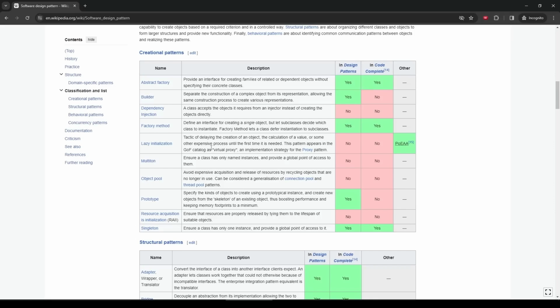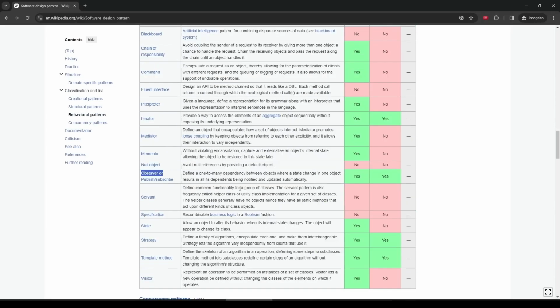Another pattern we've actually already seen is the observer pattern. This is a pattern where an observer interacts with a subject to be notified whenever something happens. So yep, this is literally what we already covered in the events lecture. A class subscribes to an event and gets notified when that event is fired. So using events is essentially the observer pattern.